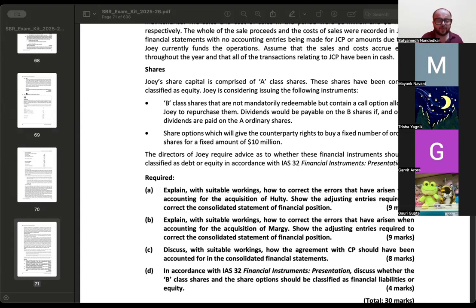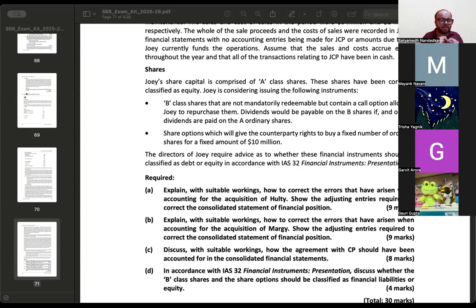In this case, see, the call option gives the company the right or the option, but not the obligation to repurchase. That means, see, जहां पे obligation होता है वहां पे you have a compulsion. You don't have a choice. You have to fulfill the agreement. But here you have an option. If it is in your favor, you go for it. If not, you let the option lapse. The company does not have an obligation to repurchase the shares, which means it doesn't have a compulsion to do a particular activity. It has a choice. Right है, compulsion नहीं है. So there is a discretionary element involved here. If you wish to do it, you do it, but there is no obligation to repurchase the shares.